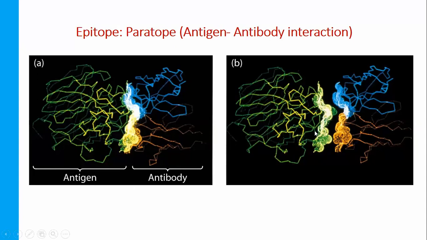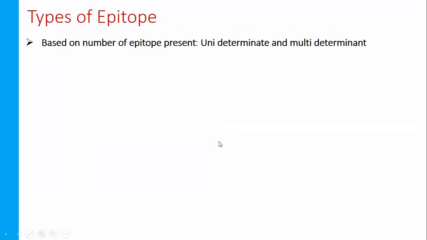That is just like the lock and key theory of enzymes, where there is a specific enzyme and a specific substrate. That kind of thing is also here. The epitope can bind with the paratope.